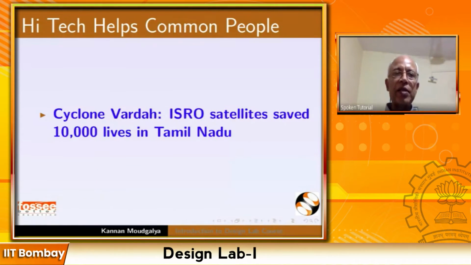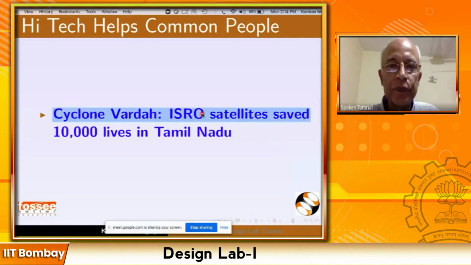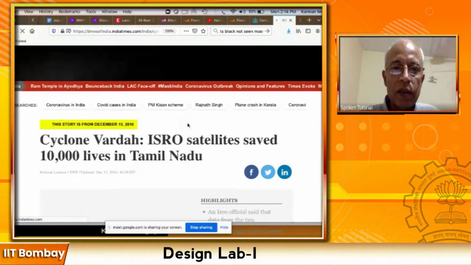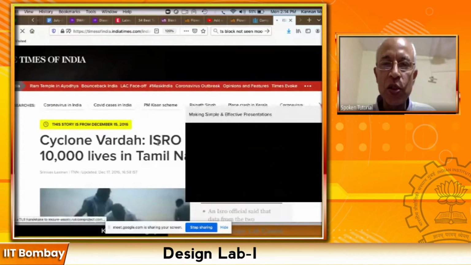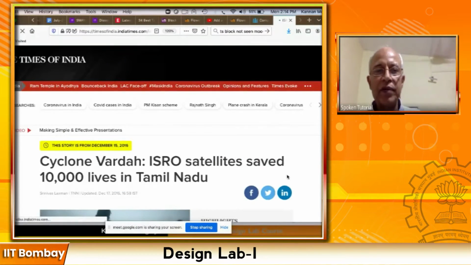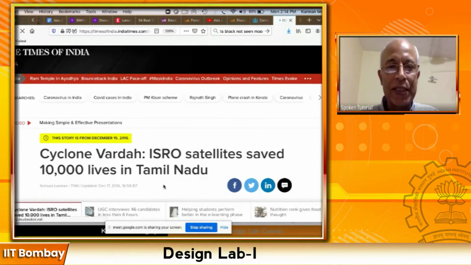First, I would like to begin by saying high-tech helps common people. Here is an example of Cyclone Vardah. So here is an article. If I'm not mistaken, it is a Times of India article. See this, Cyclone Vardah, ISRO satellites. ISRO satellite saved 10,000 lives in Tamil Nadu. This is an article that came in 2016.